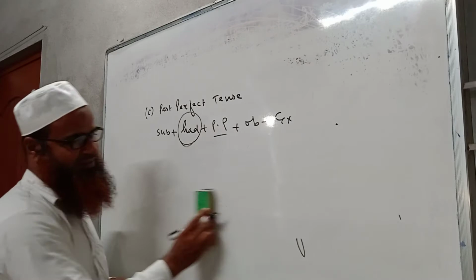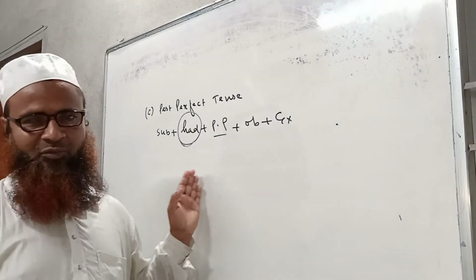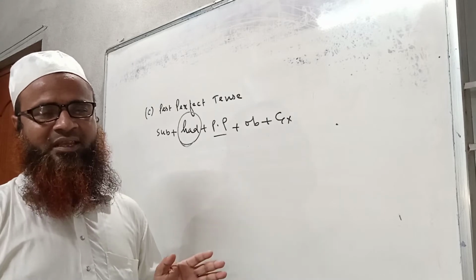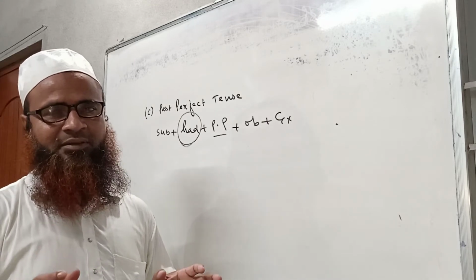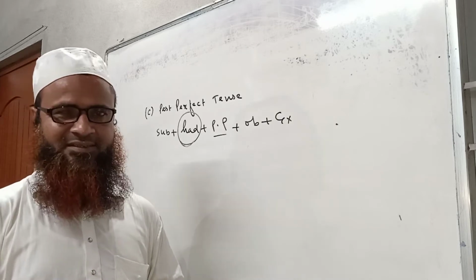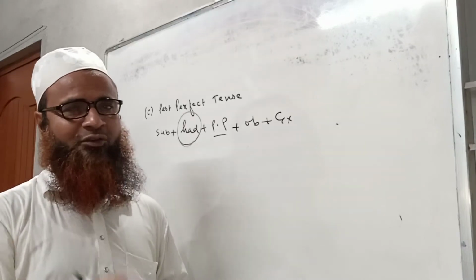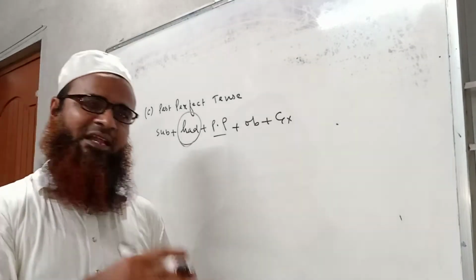I hope all of you have already got the point. So here we have understood that there would be two actions of past time, and one would take place before another.